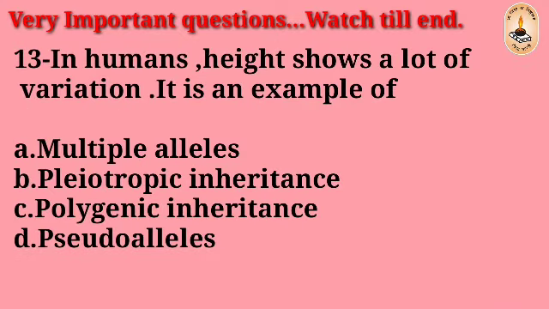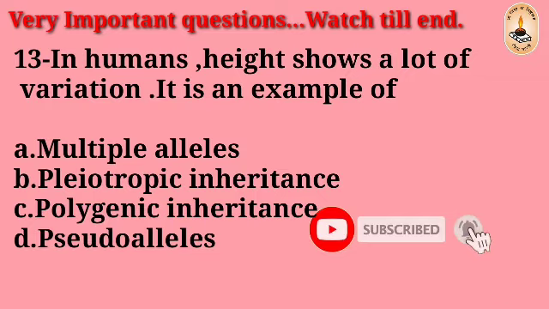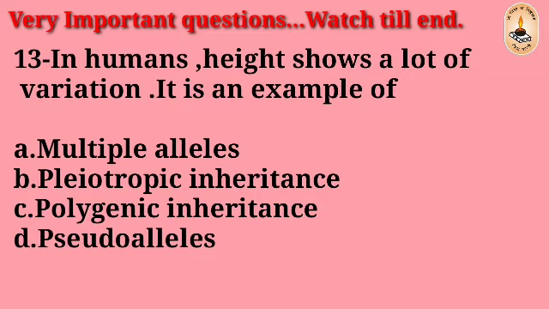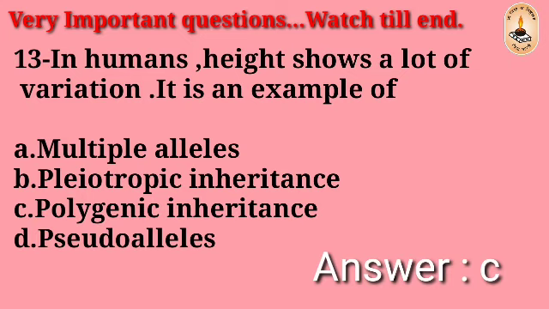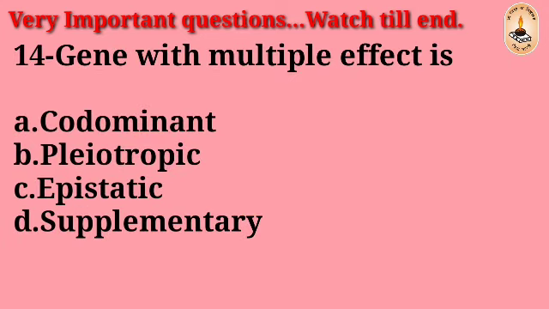Question number 13: In humans, height shows a lot of variation. It is an example of multiple alleles, pleiotropic inheritance, polygenic inheritance, pseudoalleles. The right answer is C, polygenic inheritance.